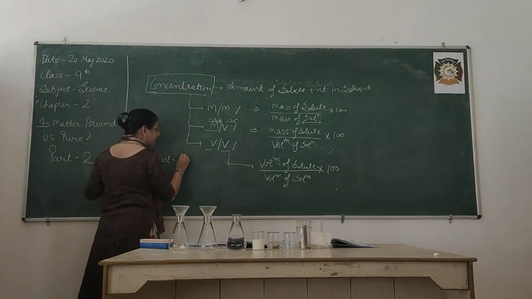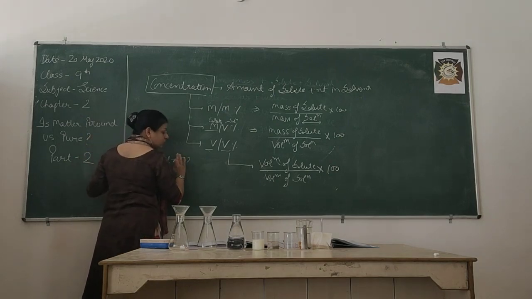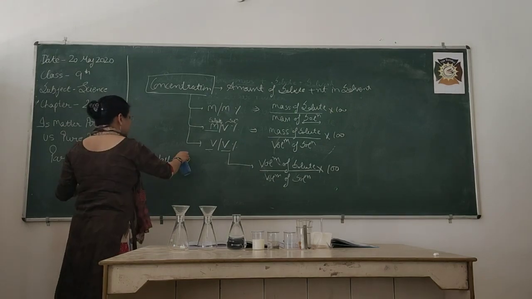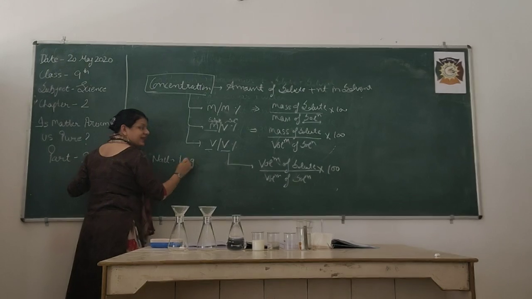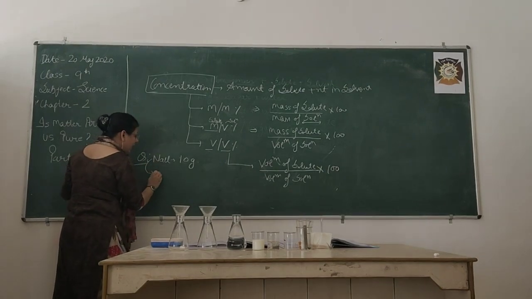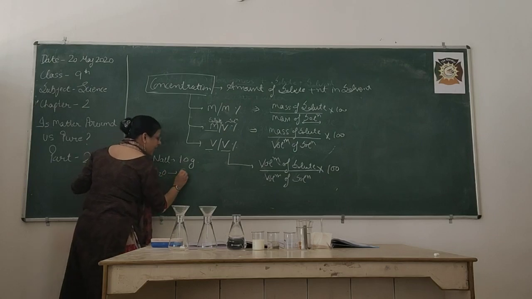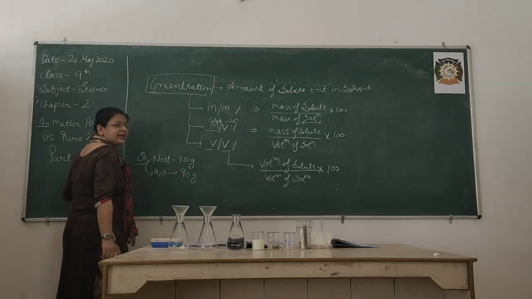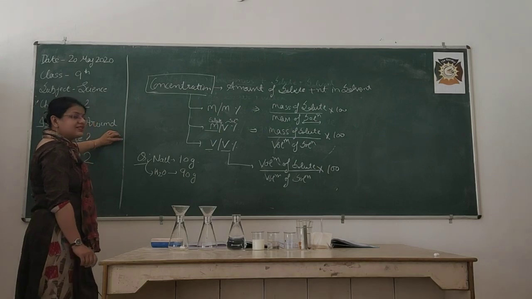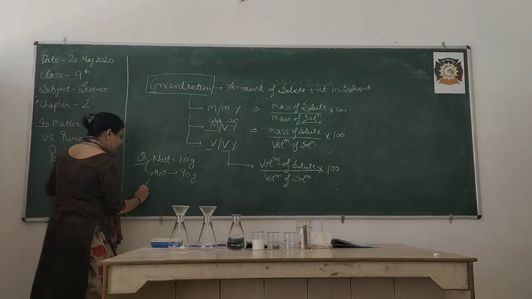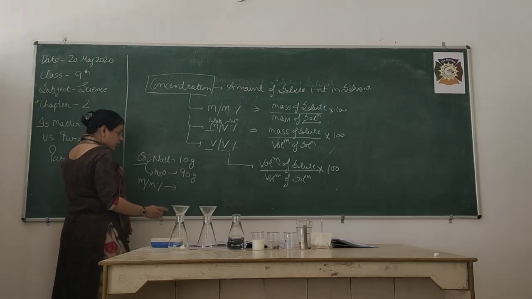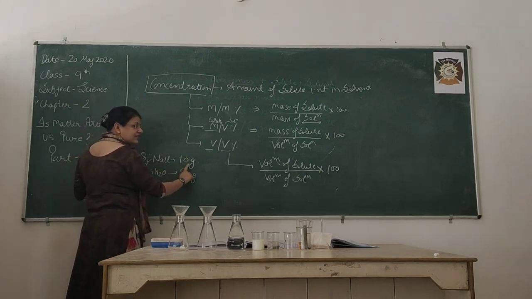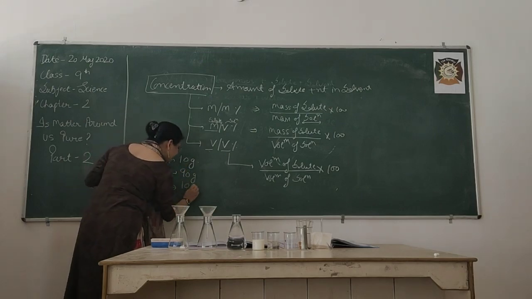To make the calculation easy, just take 10 grams of NaCl and add it into water, H2O, 90 grams of water. Now just calculate the mass by mass percentage of NaCl. The formula uses the mass of NaCl, and the mass is 10 grams. Very good.